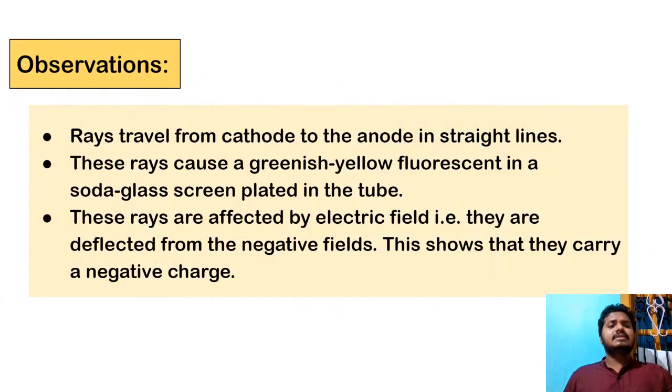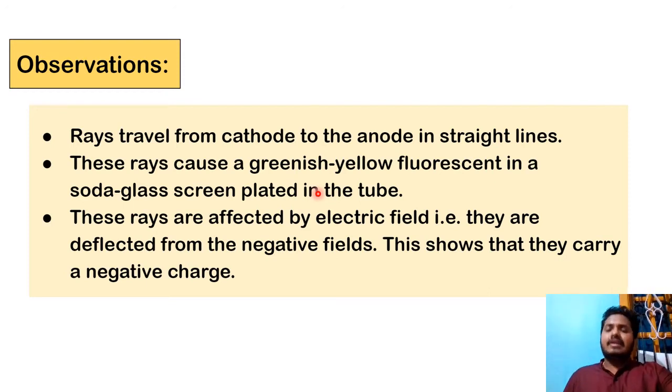What he observed is that the rays travel from the cathode. Understand that the rays are nothing but electrons. They traveled from the cathode to the anode side along a straight line, and these rays cause a greenish yellow color, usually at low pressure.